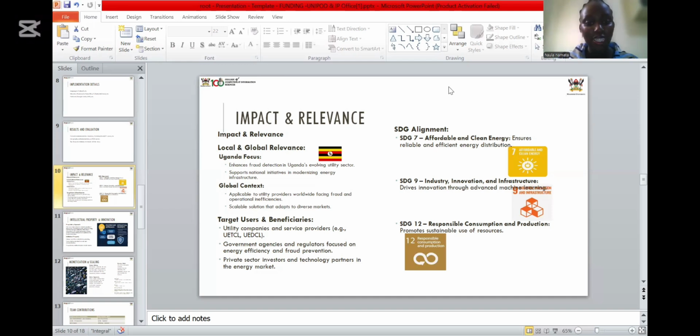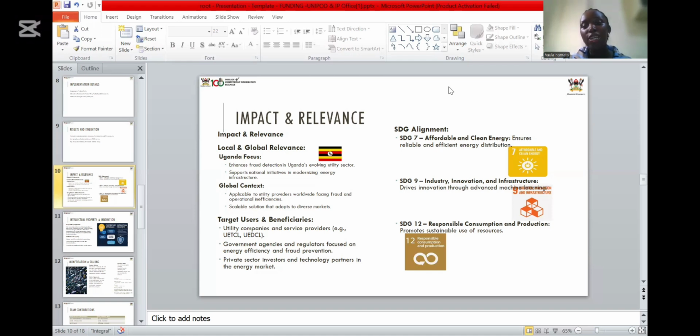So our target users and beneficiaries are the utility companies and service providers like UEDCL, the Uganda Electricity Distribution Company, and the Uganda Electricity Transmission Company. Then we also plan to work with government agencies and regulators focused on energy efficiency and fraud prevention, and also private sector investors and technology partners in the energy market.